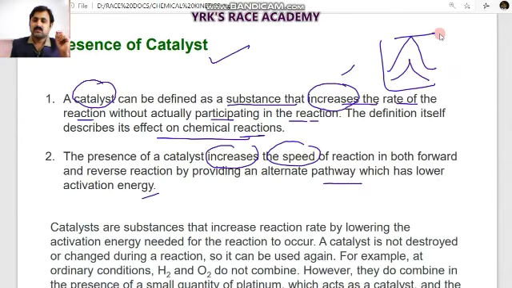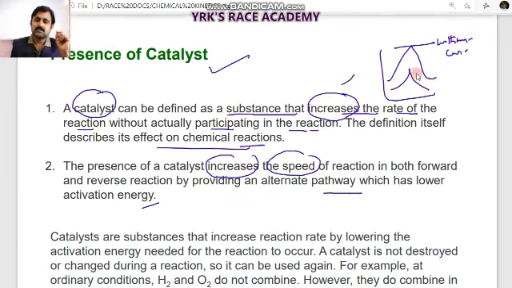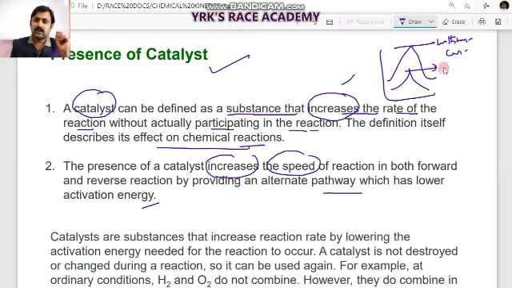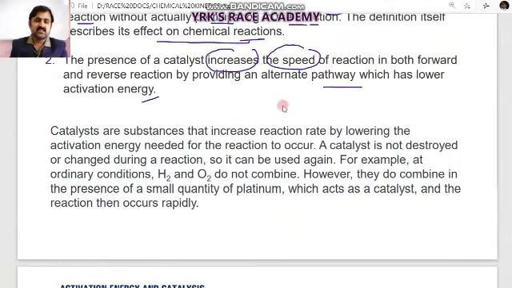See, this is without catalyst. If I write without catalyst, this is the curve. If you draw like this, this is with catalyst. Here, potential energy is on the y-axis and reaction coordinate on the x-axis. With a catalyst, the activation energy is reduced and the reaction completes as early as possible. So catalysts are substances that increase the rate of reaction by lowering the activation energy needed for the reaction to occur, and the catalyst is not destroyed or changed during the reaction, so it can be used again and again.